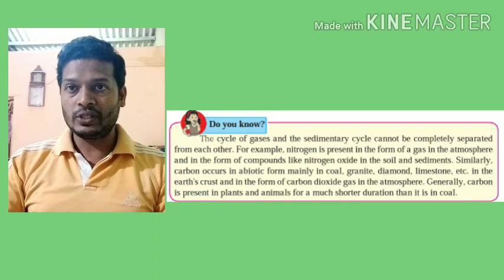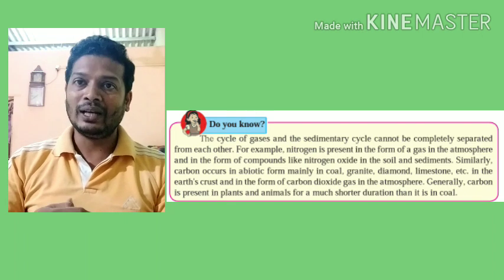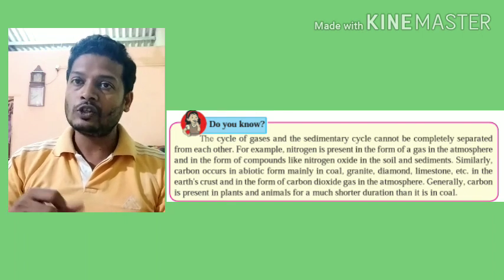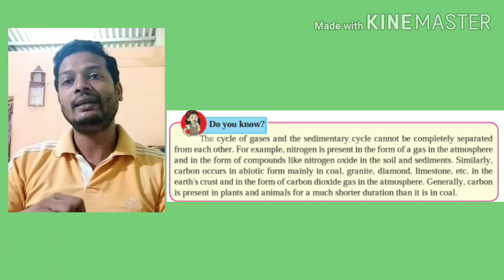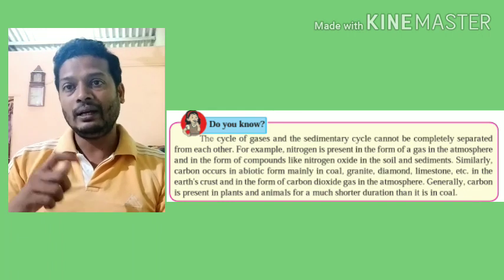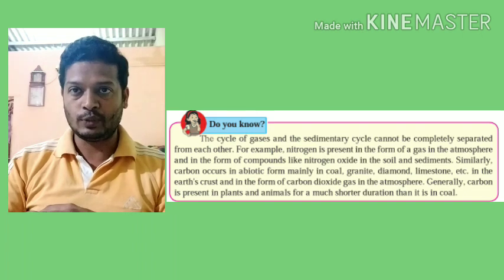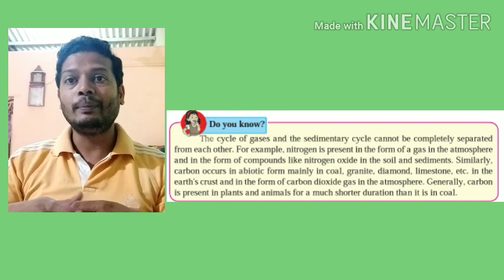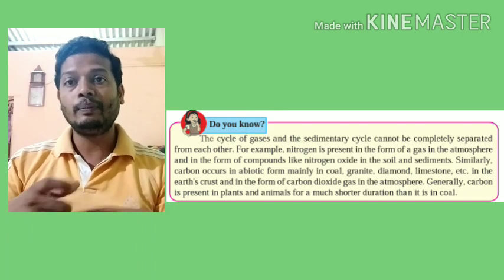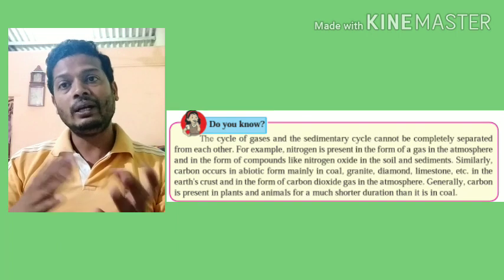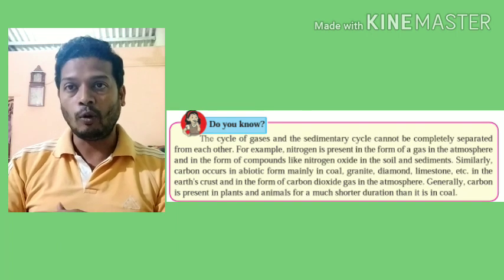We digest the carbohydrates to produce energy, and as a result carbon dioxide gas is produced, and it is again released out in the form of respiration. So this carbon can either be found in gaseous cycle, or it can be found in sedimentary cycle also.